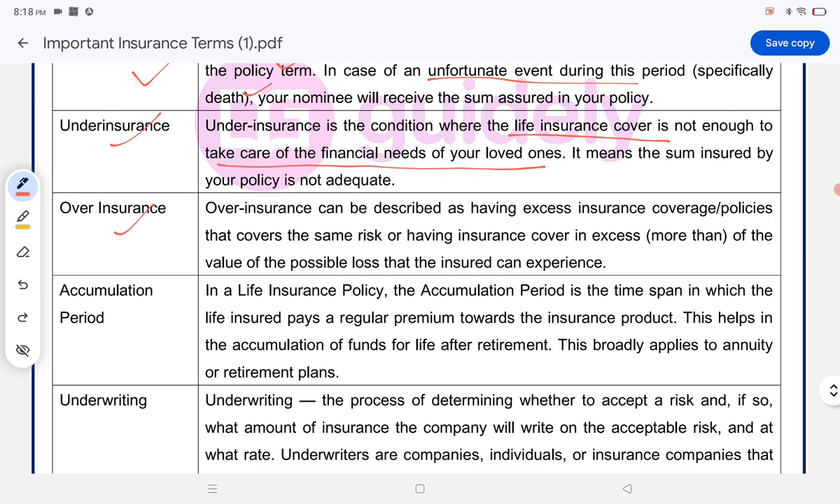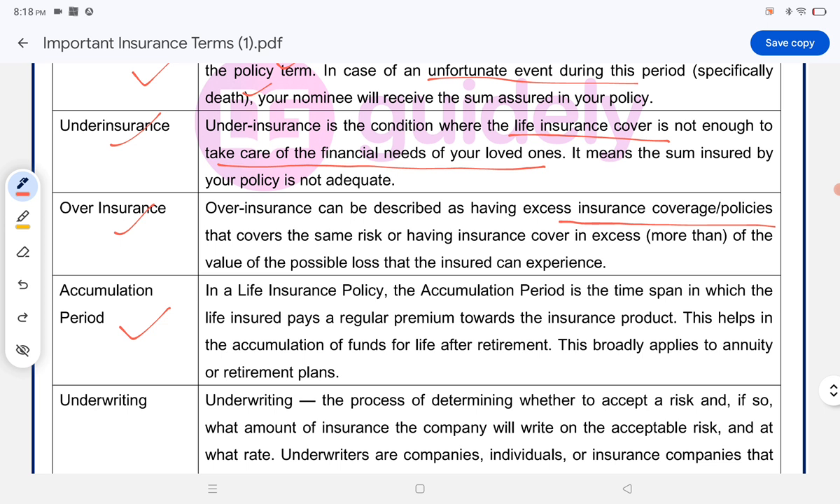Over insurance. It is just the opposite of under insurance. Over insurance can be described as having excess insurance coverage, or policies that cover the same risk, or having insurance cover in excess of the value of the possible loss that is incurred.